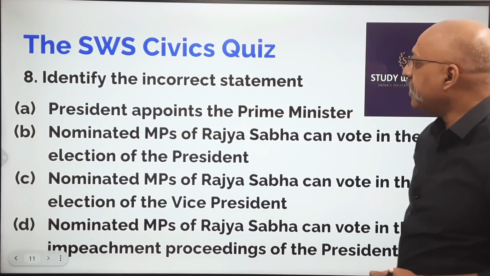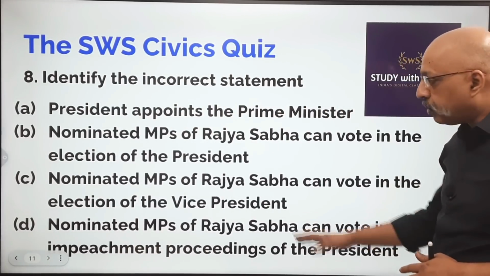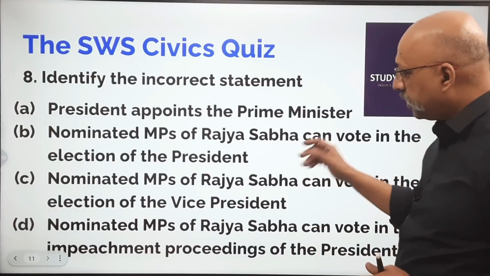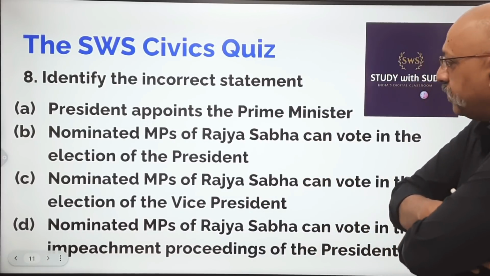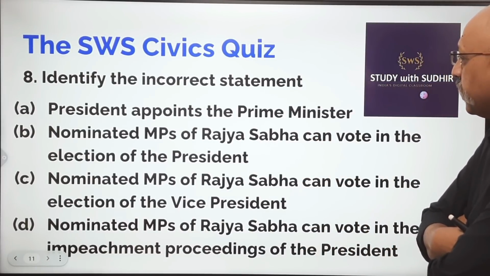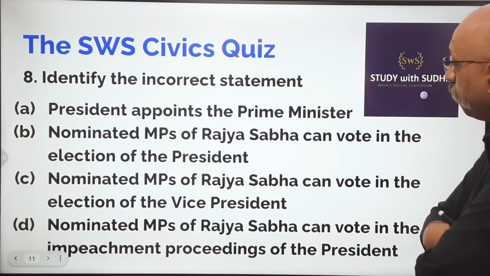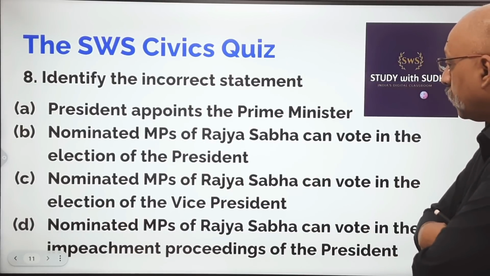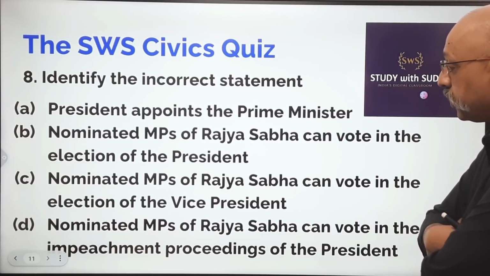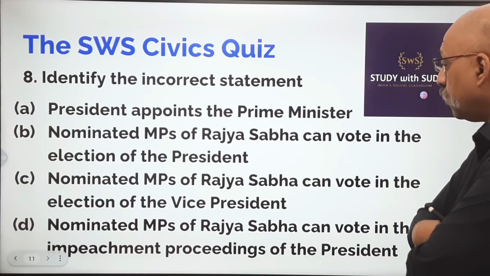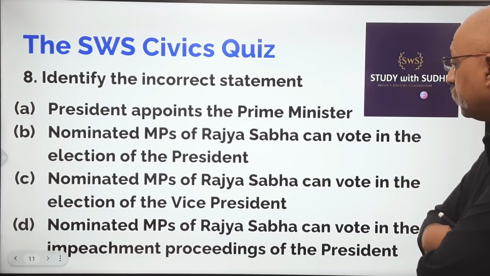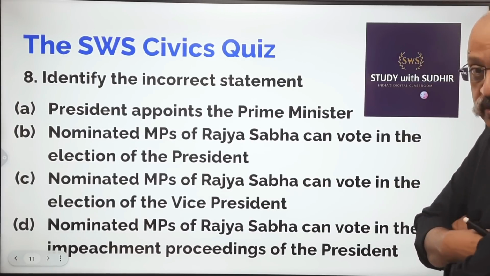Last question. Identify the incorrect statement. Read it carefully, read the question carefully and then I will tell the answer. President appoints the Prime Minister. Nominated MPs of Rajya Sabha can vote in the election of the President. Nominated MPs of Rajya Sabha can vote in the election of the Vice President. Nominated MPs of Rajya Sabha can vote in the impeachment proceedings of the President.